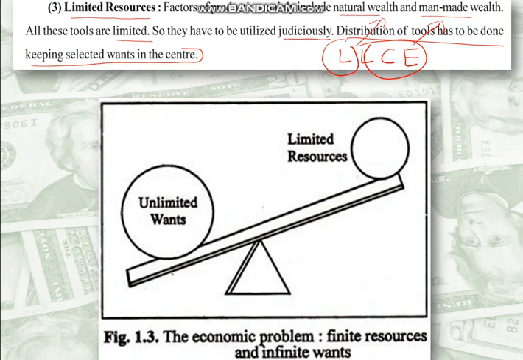Now this diagram tells us about it. This is the balance. Here are limited resources, and here we have unlimited wants. Whenever unlimited wants increase, the limited resources will be wasted. The balance will go down, and it will create a scarcity of resources.